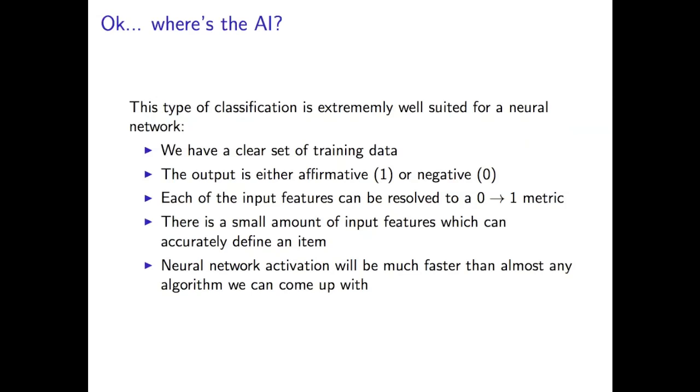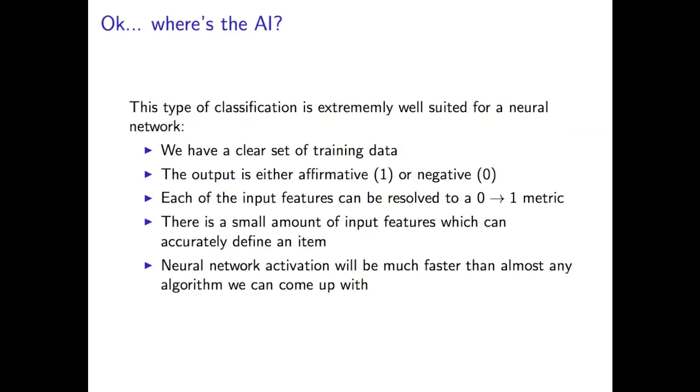And then each of the input features can be resolved to somewhere in a 0 to 1 range of metrics. So our hue value, our collinearity, and our distance values all fall within 0 to 1, which is good for our neural network. There's a small number of input features which can really accurately define the item. So we only have 3 input features. We could have created a lot more. I actually tried creating a lot more, and it produced worse results.